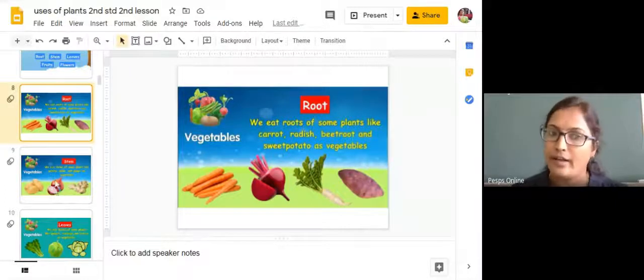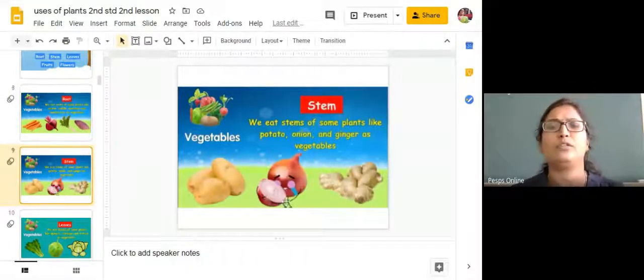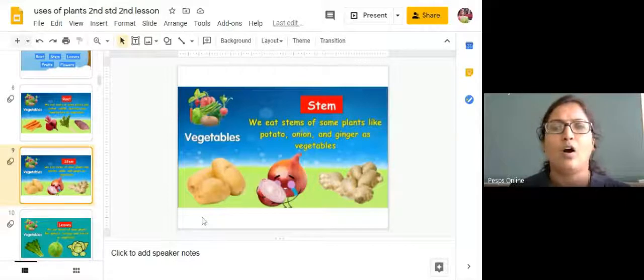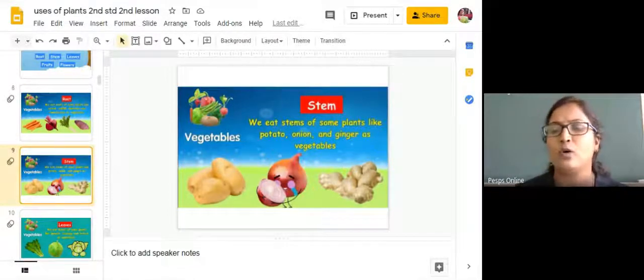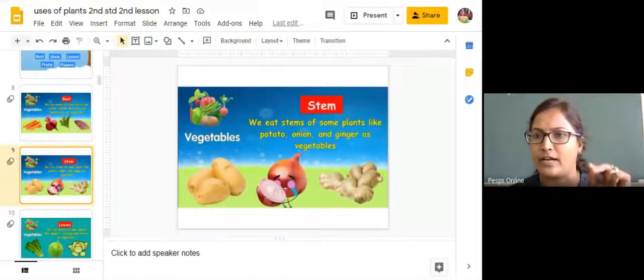Then what about this potato, onion and ginger? Those all grow under the ground only. Why is ma'am calling it a stem food? That question you may be having in your mind, right?